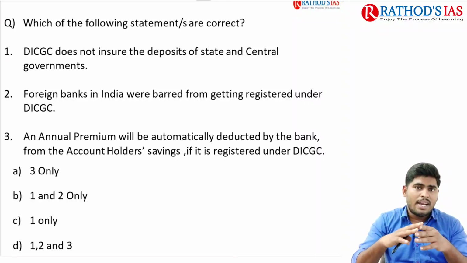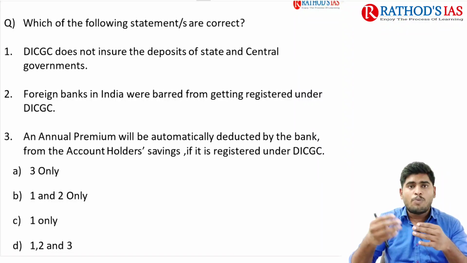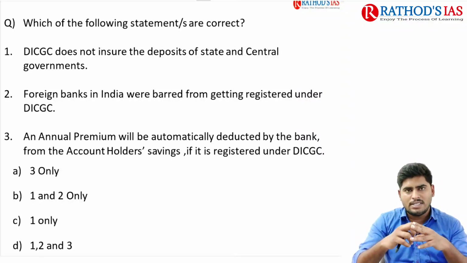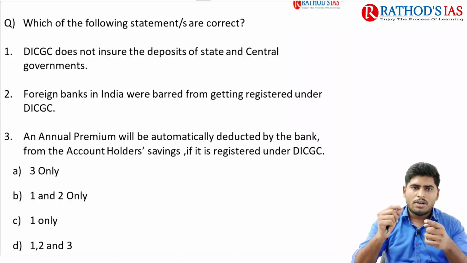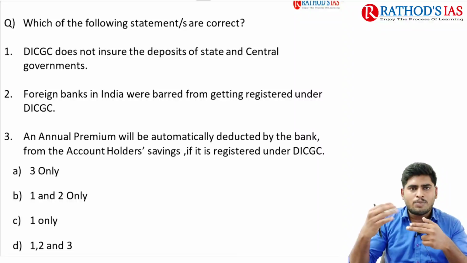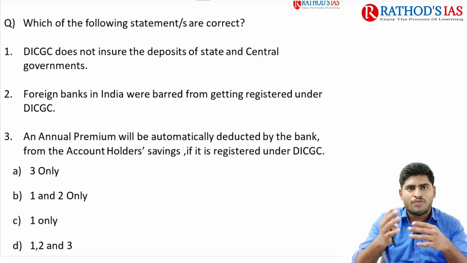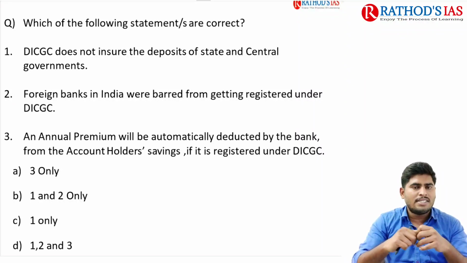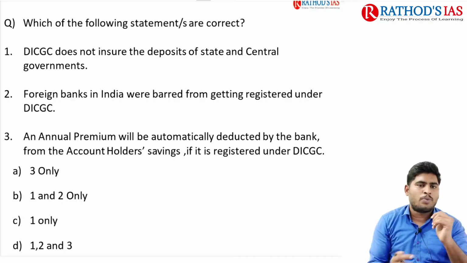But I left a gap for you: what types of banks will be left out of the purview of DICGC. Please enumerate the types of banks which come out of the purview of DICGC, so that their funds or deposits will not be insured by DICGC, in the comment box. So please try to answer that one.